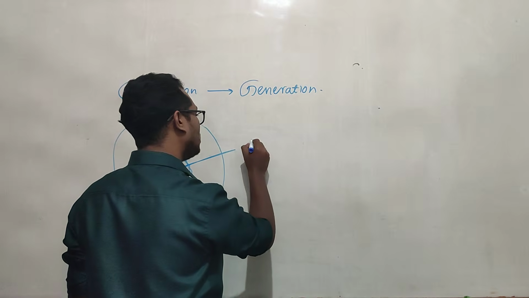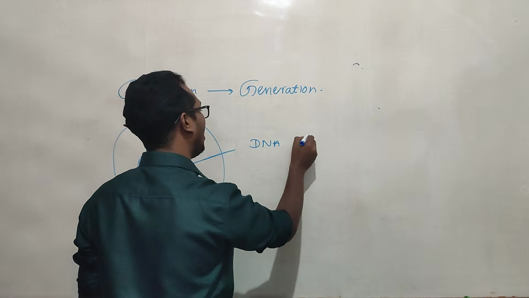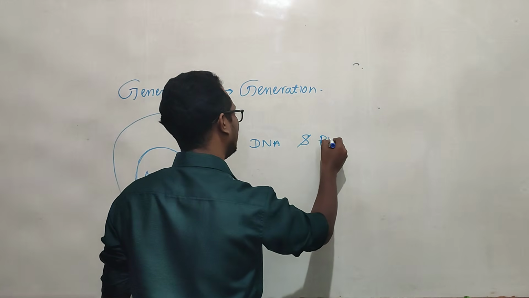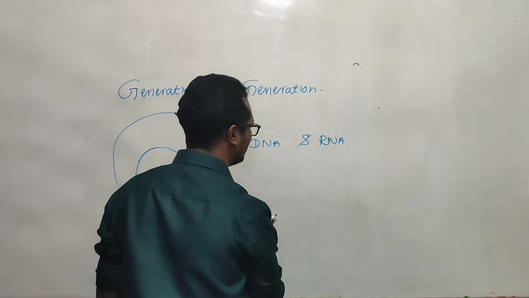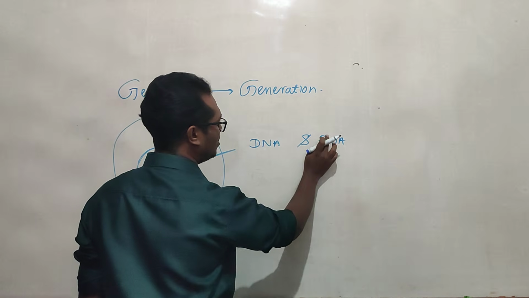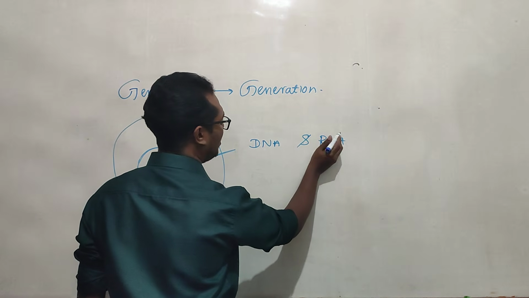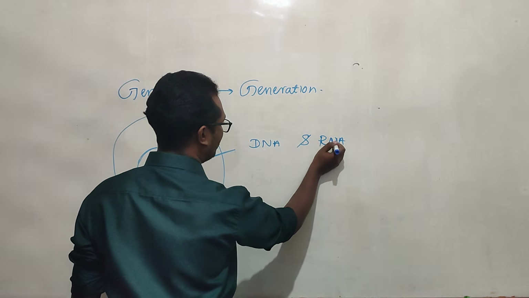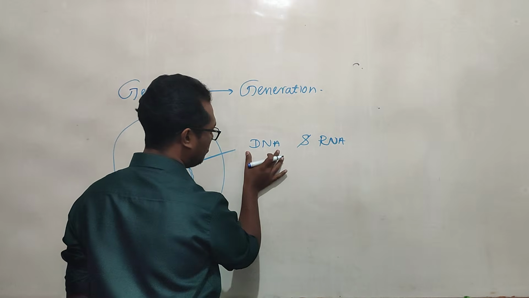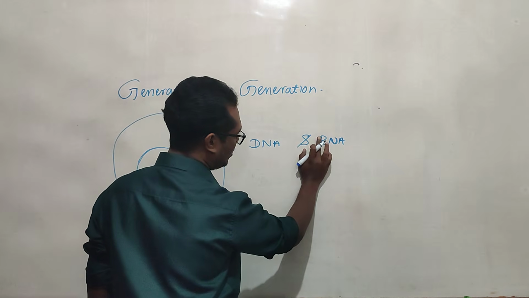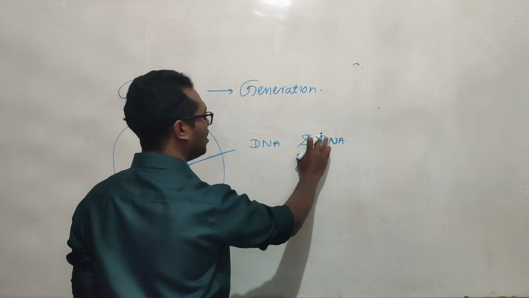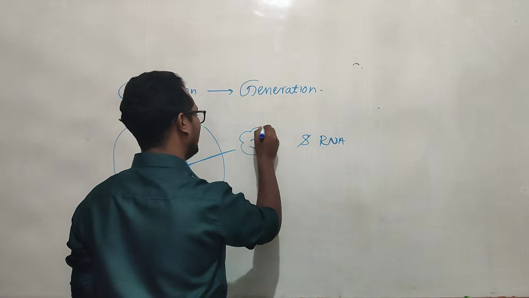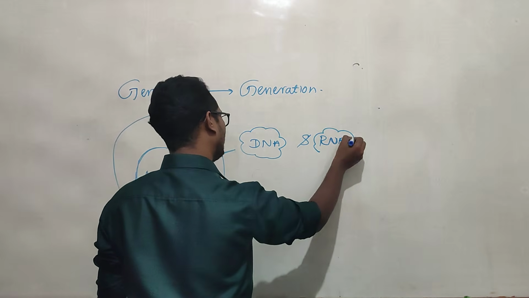So that DNA and RNA, what are they made of? Nucleotides. They are made by nucleotides, deoxyribonucleotide here, ribonucleotide here. So these are nucleic acids, DNA and RNA, nucleic acids.